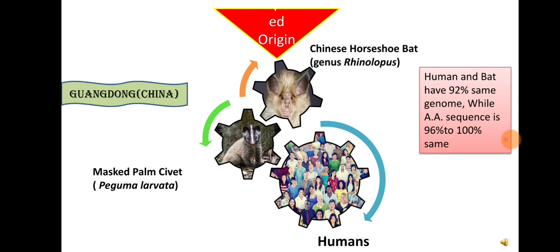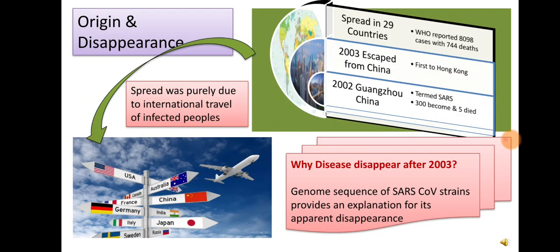Then, the origin and disappearance of this virus. The first case was recorded in 2002 in China. It was thought to be a causative agent of typical pneumonia. Later it was termed SARS, that is severe acute respiratory syndrome. In the southern Chinese city Guangzhou, 300 became ill and 5 died.